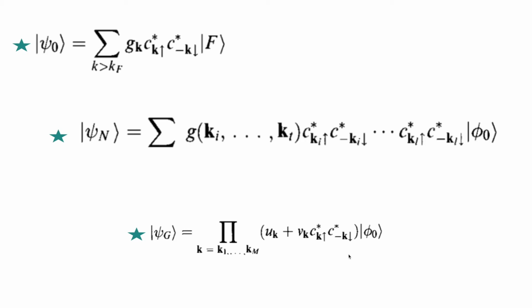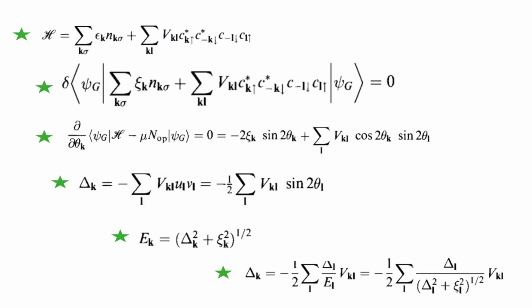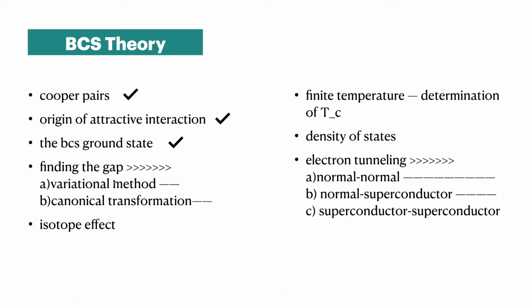If it operates on the vacuum, this term will generate a pair of electrons with k and minus k, and if u_k operates on it, you get no electron, nothing, only the vacuum state back. So this is the actual superconducting ground state which we usually use for the calculation, and this can be any momentum. Okay, so this is the ground state wave function, and for finding the gap there are two methods: one is the variational method and another is canonical transformation.